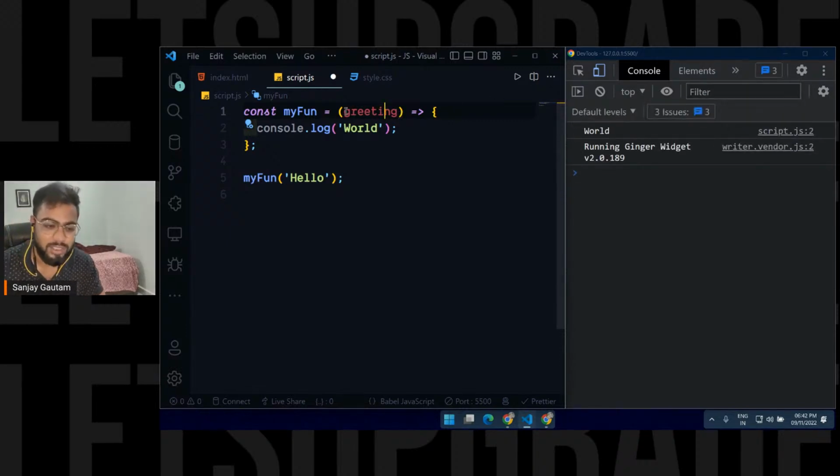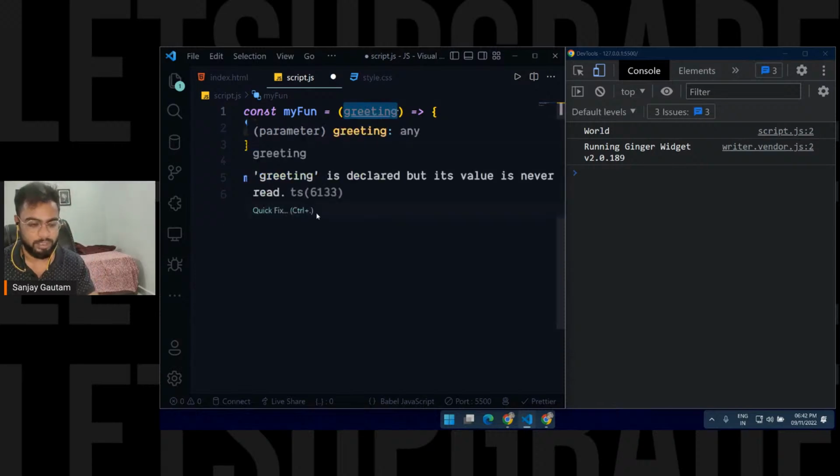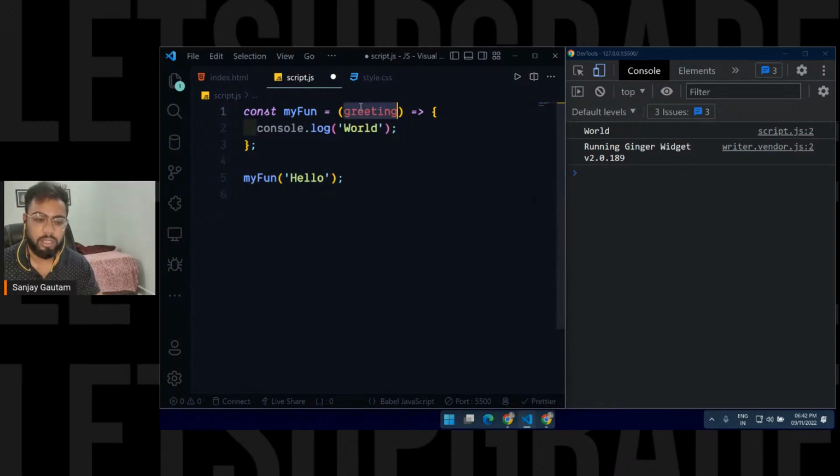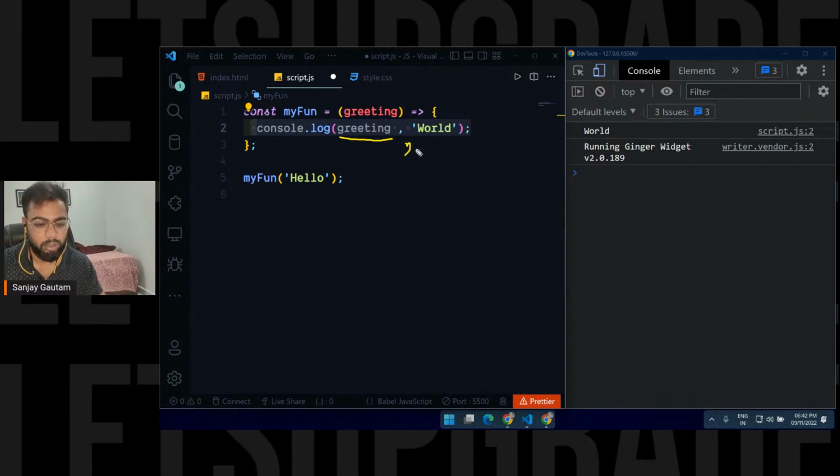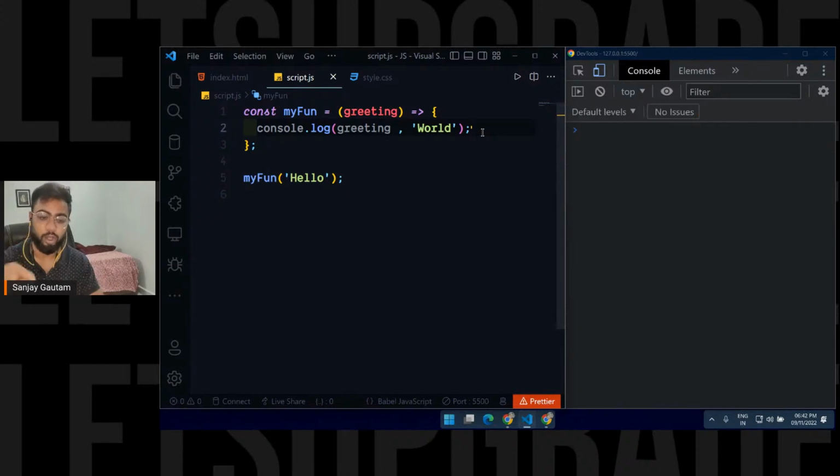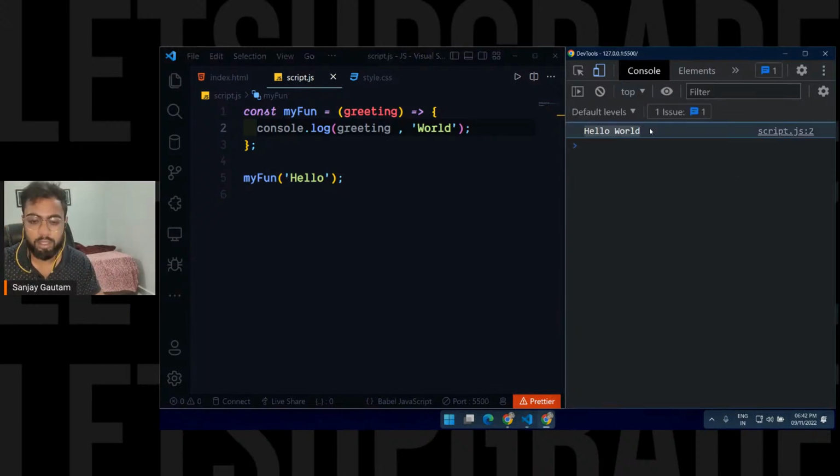So you have just grabbed this value, hello. Now you also have to use it. So inside my console, the first thing I'm going to log is greeting, then comma, and then world here. Let's do a quick save, and I'm going to get hello world here. See, I'm getting hello world.